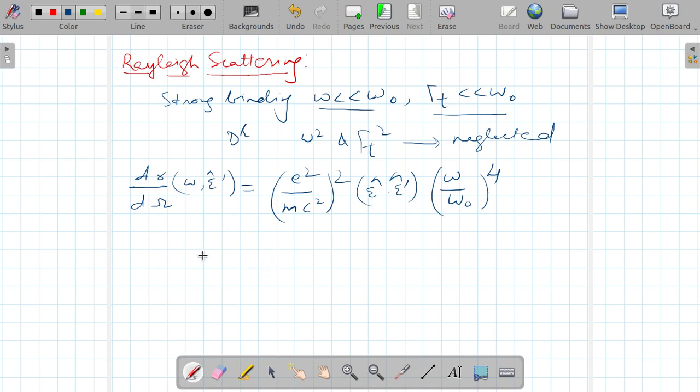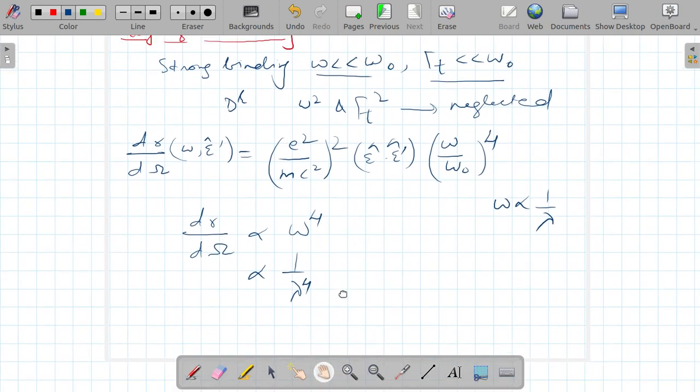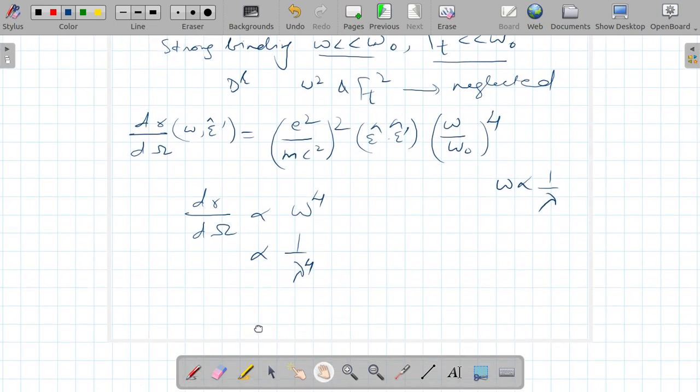From here we conclude that d sigma over d omega is proportional to omega raised to power 4, but omega is inversely proportional to lambda. So this is proportional to 1 upon lambda raised to power 4.